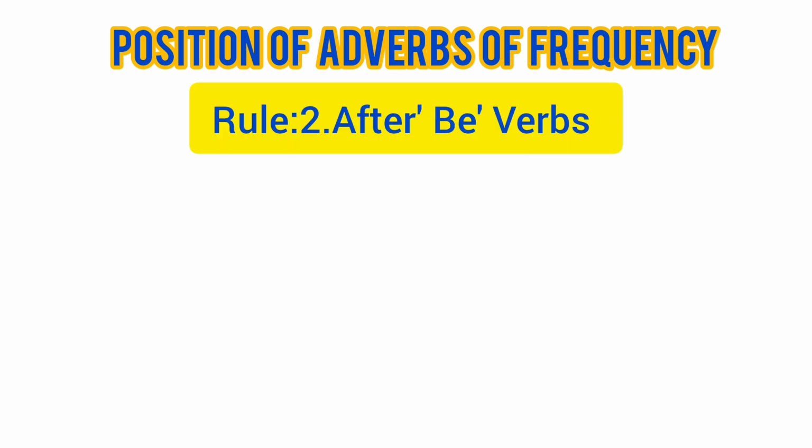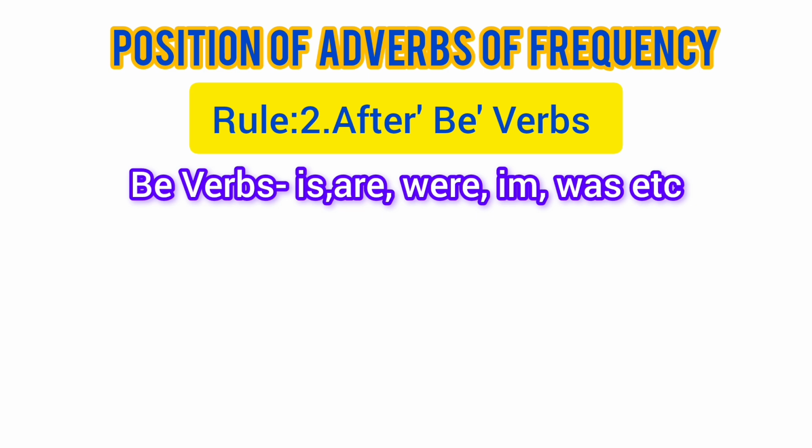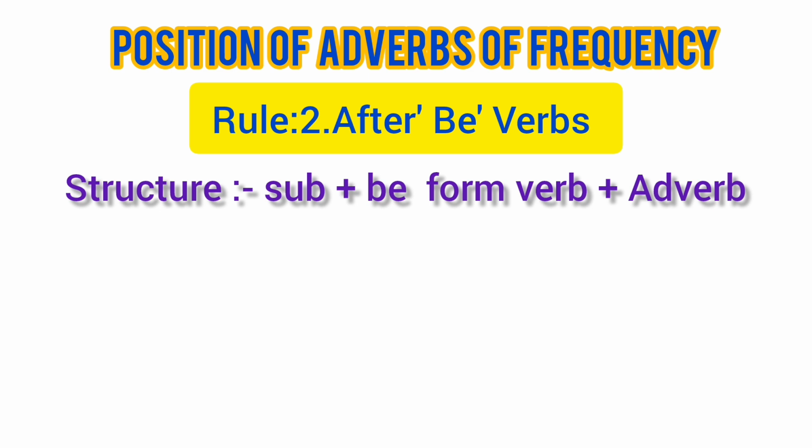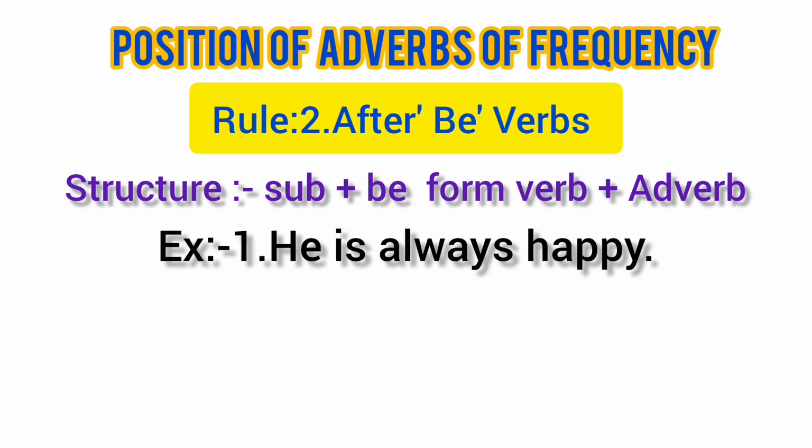Rule number 2. After be verbs. Be verbs means be forms like is, are, were, am, was, etc. Structure is subject plus be form, that is verb, plus adverb. For example, he is always happy. Here subject is he, be form is, always is adverbs of frequency.